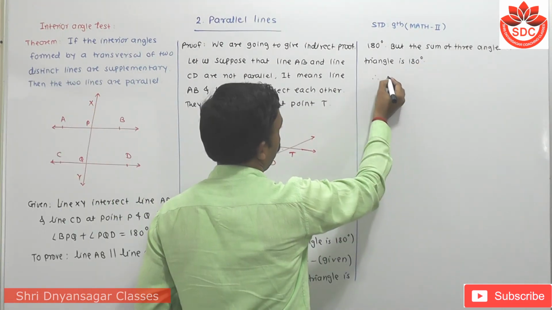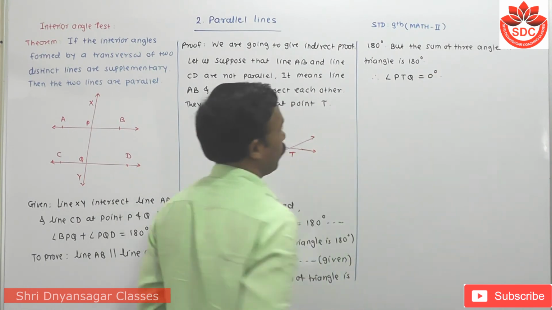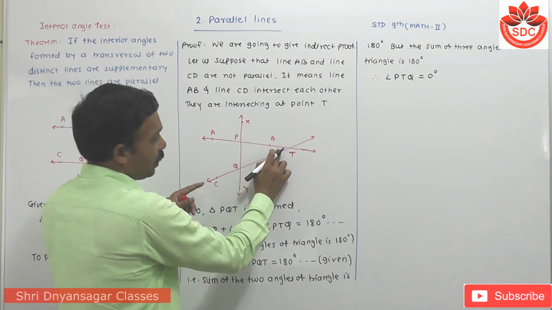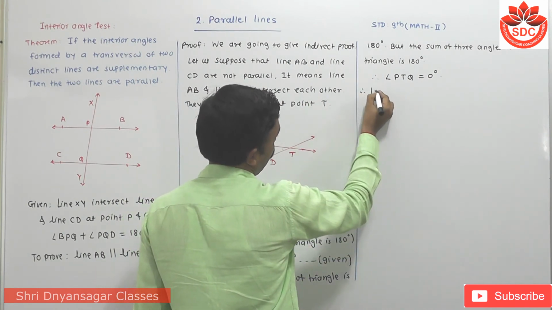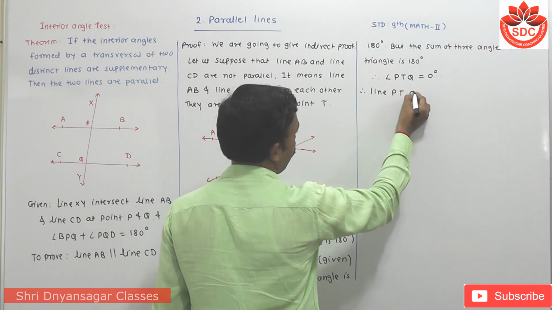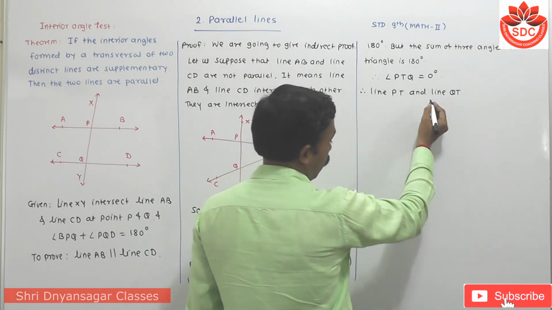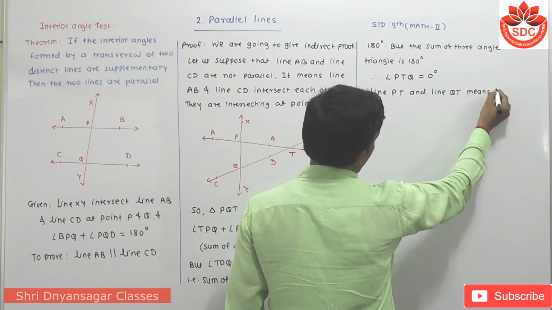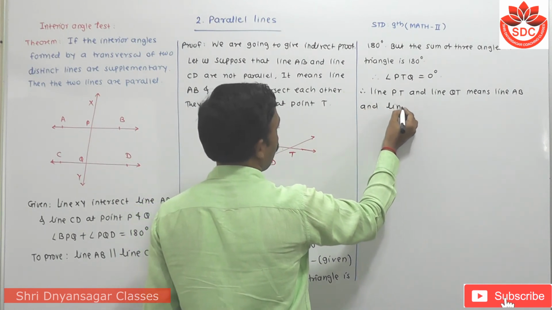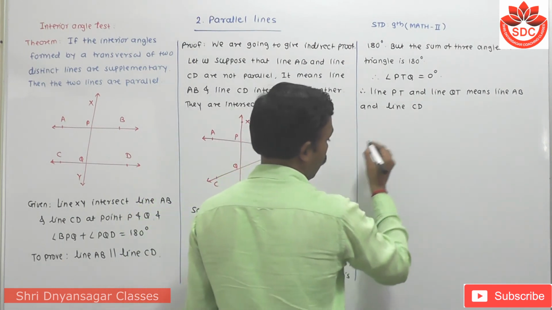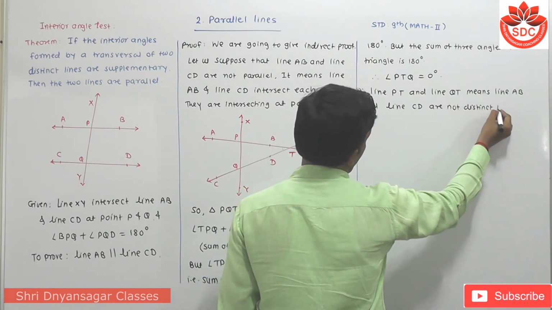Therefore angle PTQ is zero. So line PT and line QT are not distinct lines. It means line AB and line CD are not distinct lines.